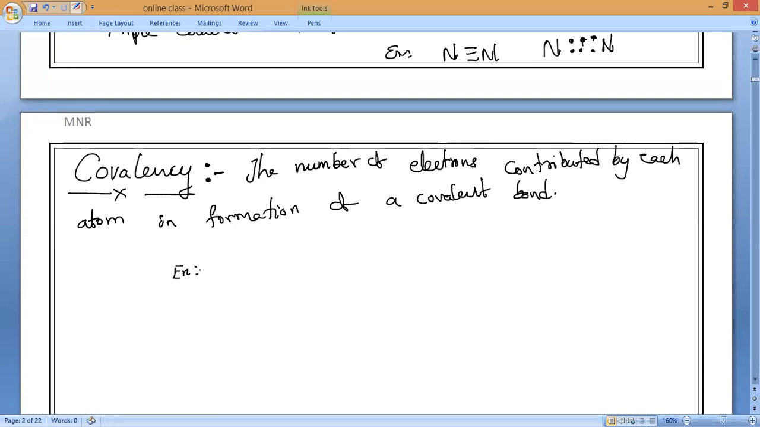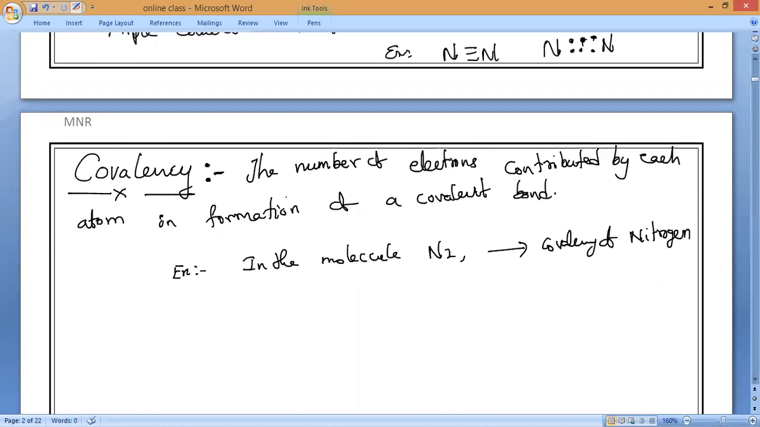For example, in the molecule of N2, the molecule of nitrogen, what is the covalency of nitrogen? Anybody? 3. The covalency of nitrogen, not the nitrogen molecule, nitrogen. How much, guys? All of you.